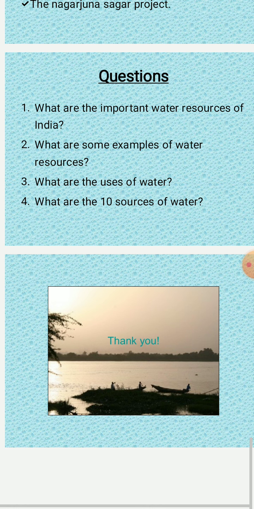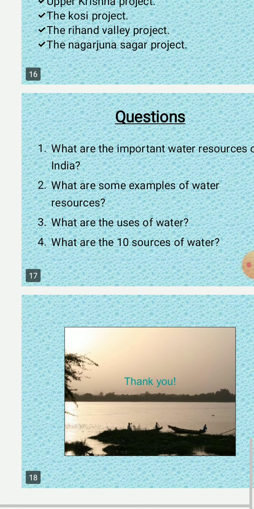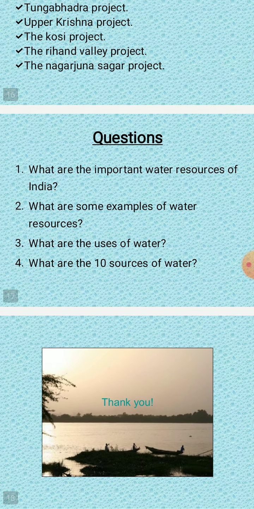Now on the B side, you write the states: Karnataka, Himachal Pradesh, Telangana, Odisha. Now match it. Then it will be easy for you to learn. If they ask you to answer in one sentence or MCQ, then it will be easy for you to learn and remember.